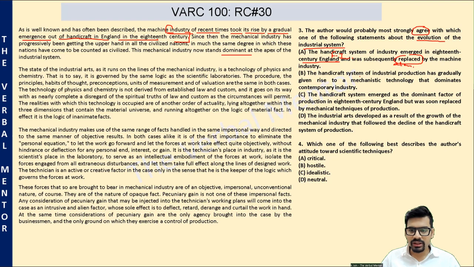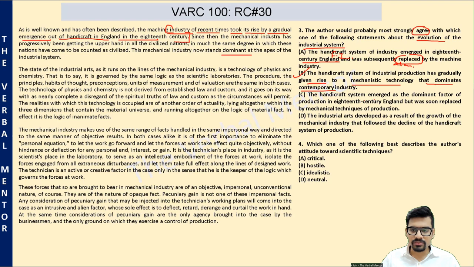Option B, the handicraft system of industrial production has gradually given rise to a machine technology, mechanistic technology that dominates modern industry, contemporary industry. All the facts are correct. So handicraft system gave rise to machine industry. Yes. Machine industry took its rise by a gradual emergence out of handicraft. So option B should be correct.